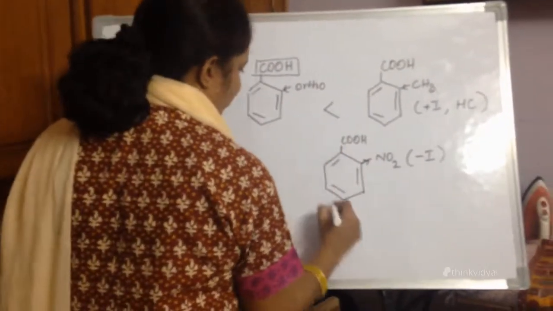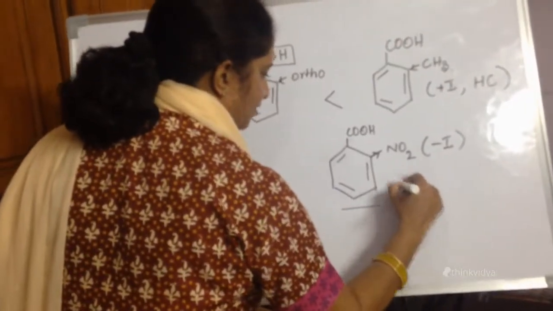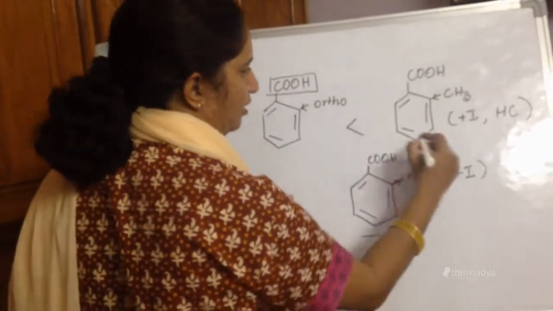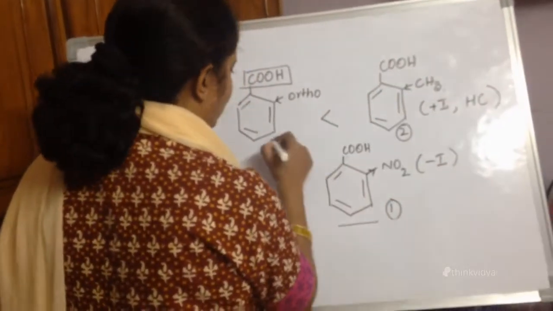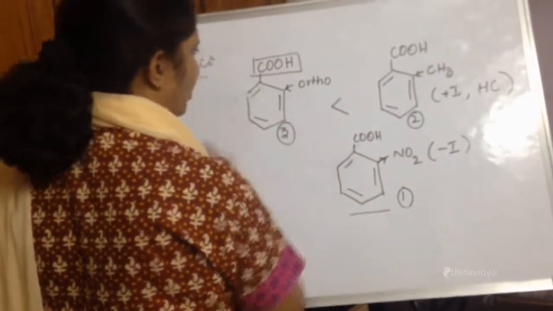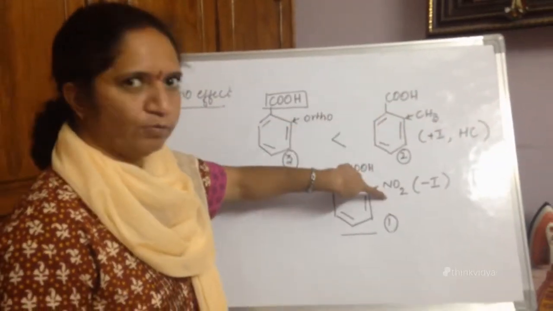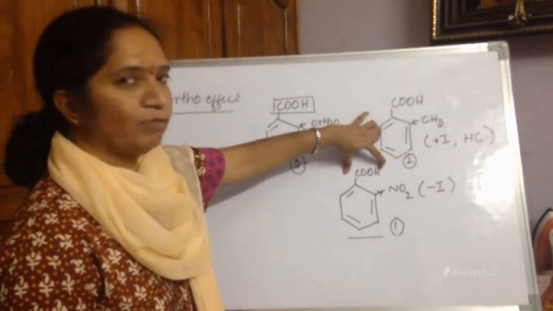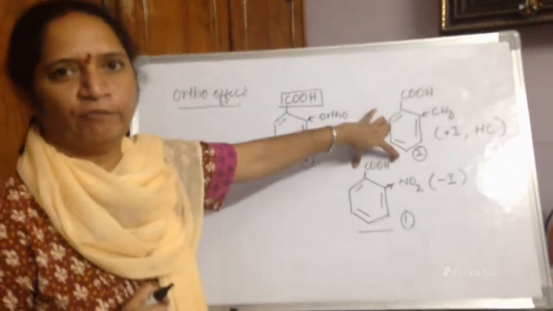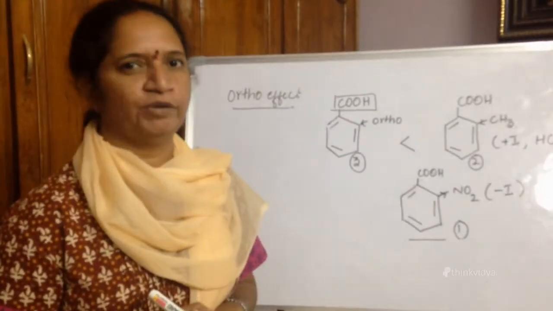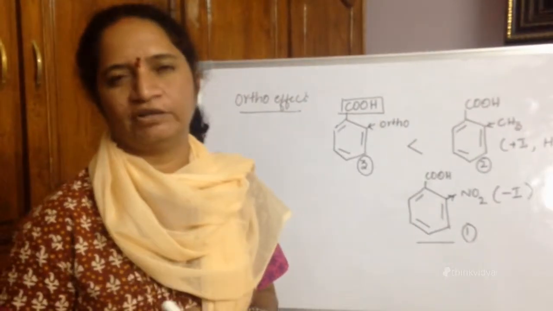So among the examples that I have listed, orthonitrobenzoic acid is more acidic. Then it would be orthomethyl, and the last one would be benzoic acid itself. Now any group when present at the ortho position will push the carboxylic acid out of the plane of benzene, which prevents the carboxylic acid from being in resonance with benzene.